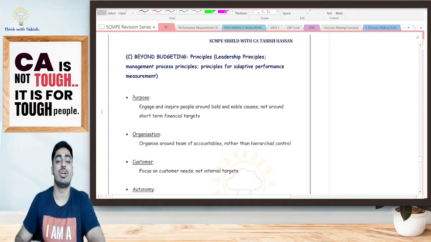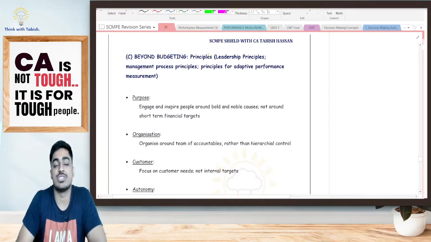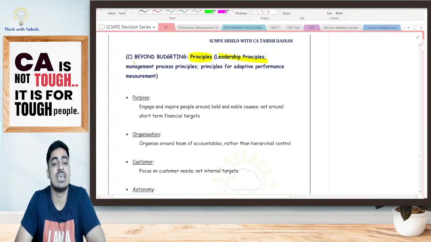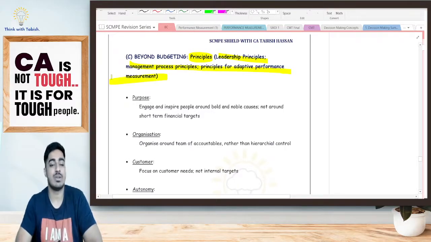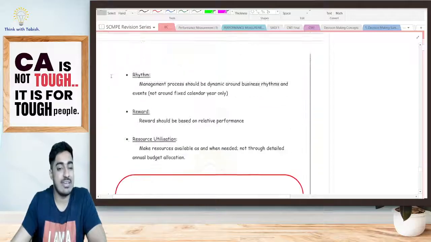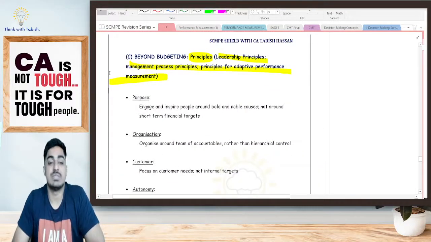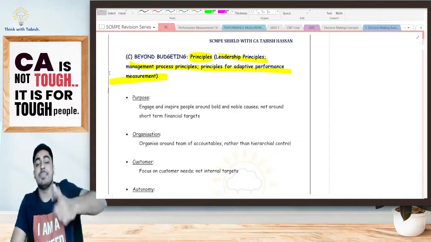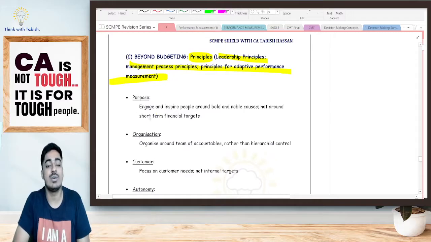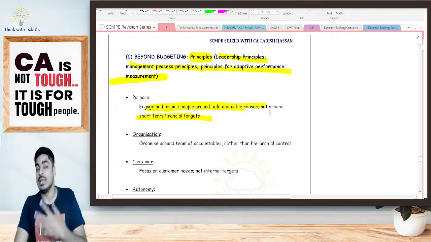Now, beyond budgeting has some principles. A question can ask you about leadership principles, management process principles, and adaptive performance measurement. All these things are there. We'll read them, and we have a mnemonic to help you remember also. The first one is purpose. In case of beyond budgeting, do not give just a number. Do not just give a short-term financial target. Instead, engage your people around noble and bold causes.